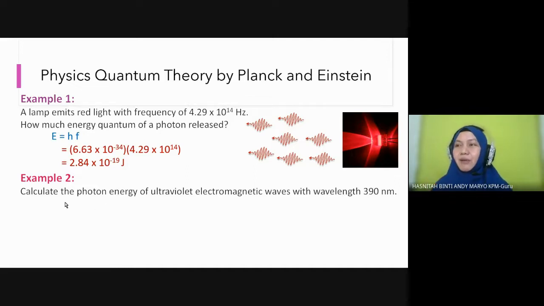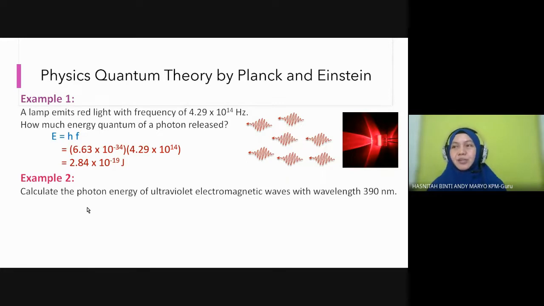Now find the photon energy of ultraviolet. The first example, we were dealing with visible light. Now we have an ultraviolet electromagnetic wave with wavelength 390 nanometer. Now they give you the wavelength to find the energy.